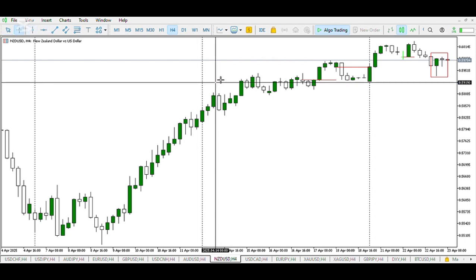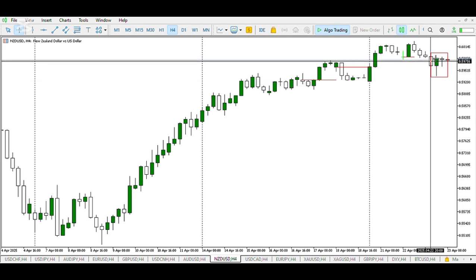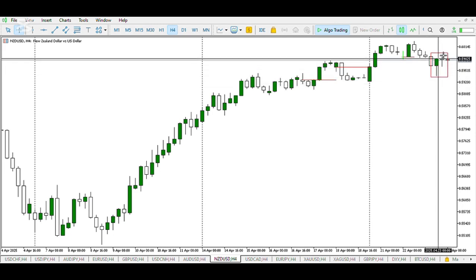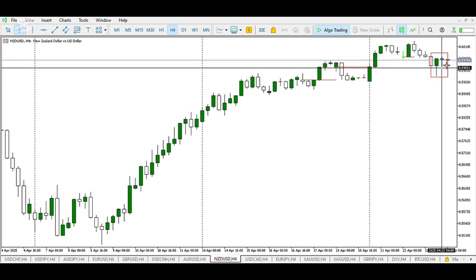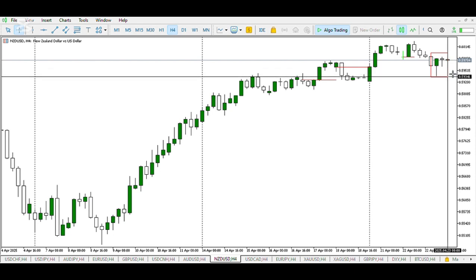On NZD USD, we can see a similar pattern to AUD USD, with the buyers attempting to push price up, but they fail and price is pushed down, and the second half you can see a sell candle. Following from this, we expect a sell to buy, and for a sell to buy to occur, the low of the day has to be raided to induce more sellers.